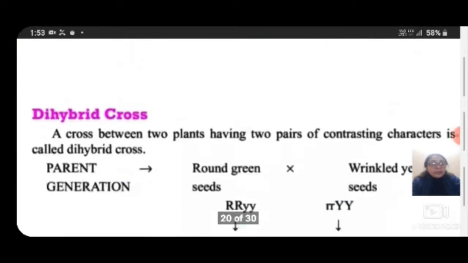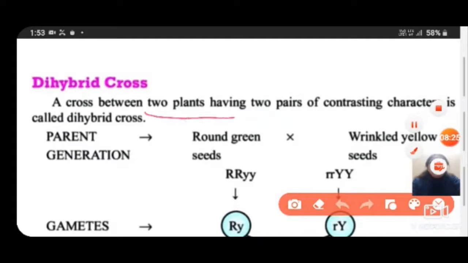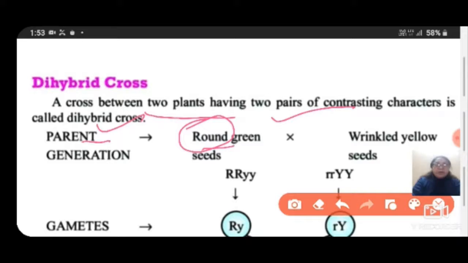So in such conditions, a cross between two plants having two pairs of contrasting characters is called the dihybrid cross. Here the parent is round, that is one trait or character, and green, a second character depicting the color. So the shape and the color both are characters, and the traits are round and green, and wrinkled and yellow.